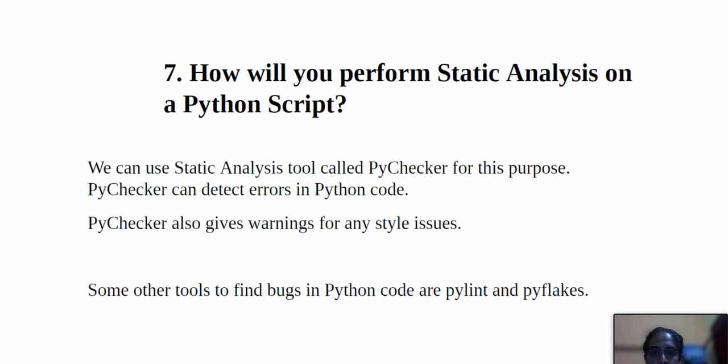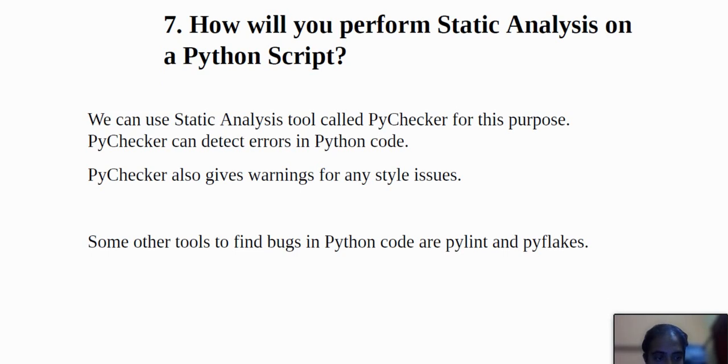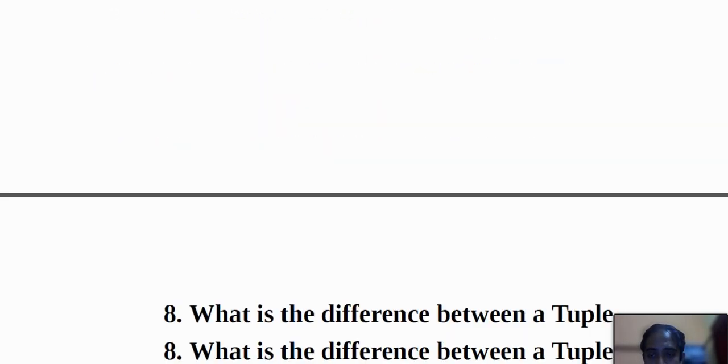Next question is: how will you perform static analysis on a Python script? We can use a static analysis tool called PyChecker for this purpose. PyChecker can detect errors in Python code, and it also gives warnings for any style issues. Some other tools for finding bugs in Python code are PyLint and PyFlakes. This is also known to all.